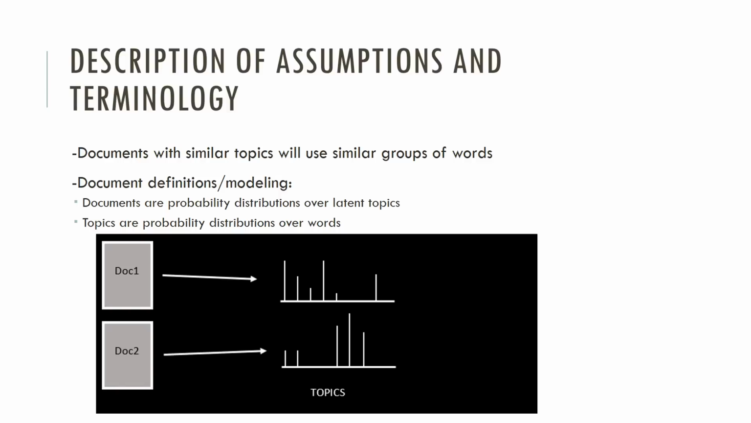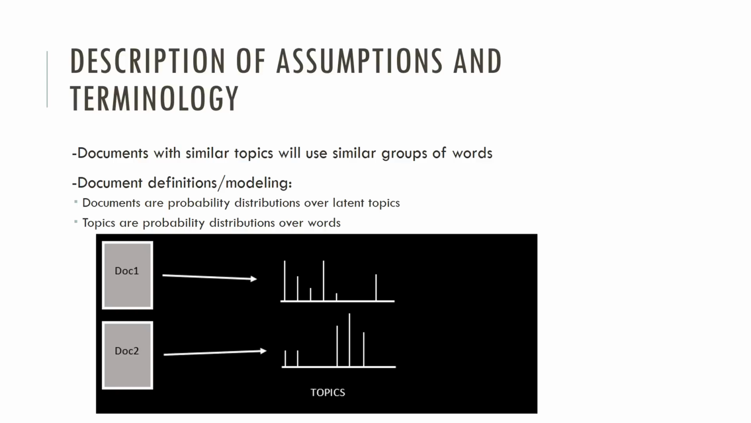So this slide will talk about some of the description of the assumptions and a little bit of the terminology in LDA. LDA suggests that words carry strong semantic information, and documents discussing similar topics will use a similar group of words. Latent topics are therefore discovered by identifying groups of words in the corpus that frequently occur together within documents.